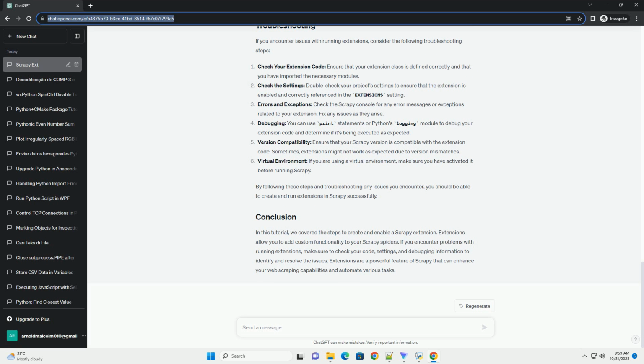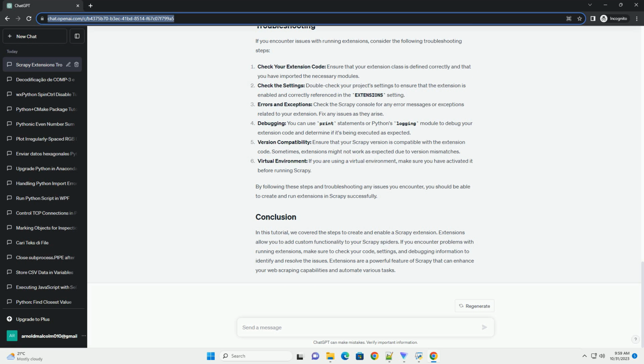In this example, we've created a simple extension that prints messages when a spider is opened and closed. You can replace the logic inside the spider_opened and spider_closed methods with your custom functionality. To enable the extension, you need to add it to your Scrapy project's settings. Open the settings.py file in your project directory and add the following lines. Make sure that the extension setting references the correct path to your extension class.